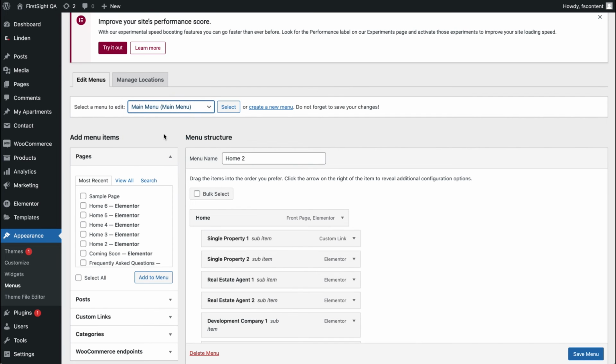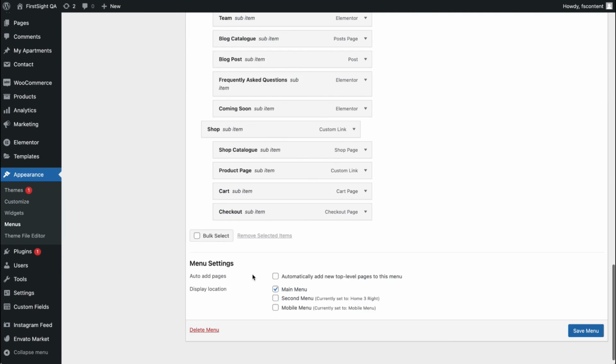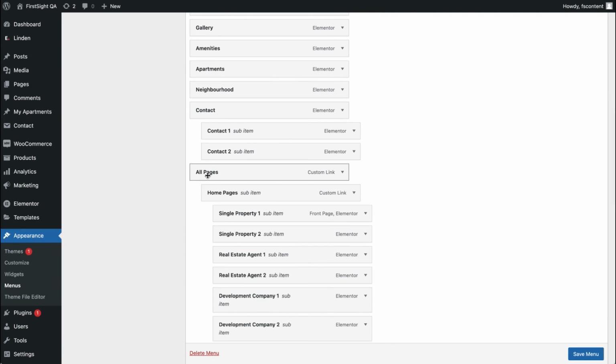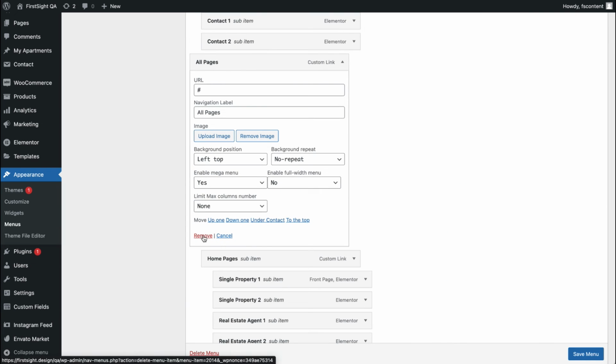So we want to edit main menu, click select, and you'll see here the list of all pages. This is not even a page, it's just used as a label here to open a mega menu. You can see that there is an option enable mega menu, and it is set to yes.